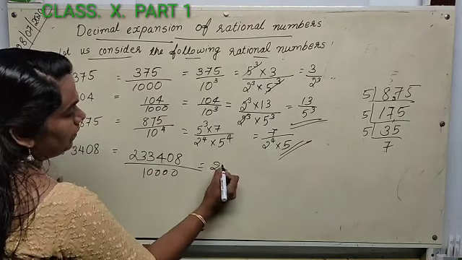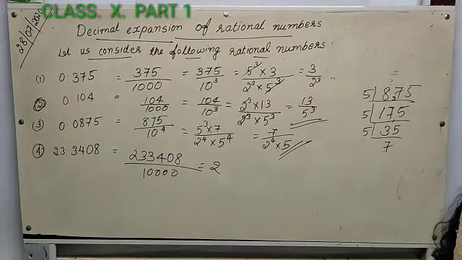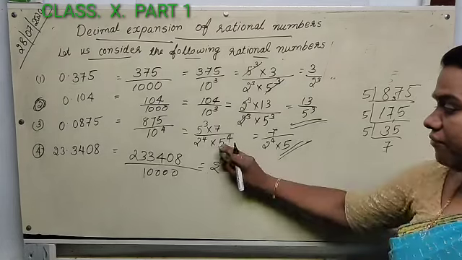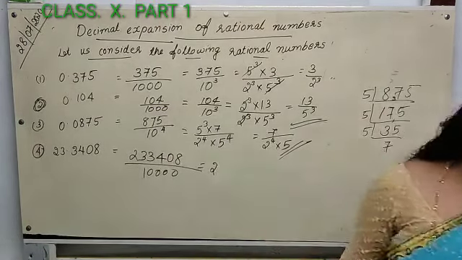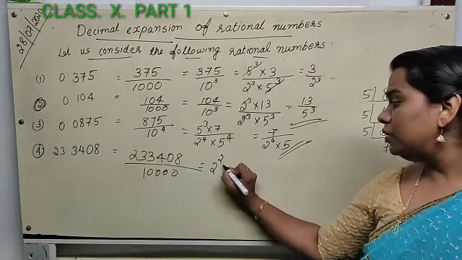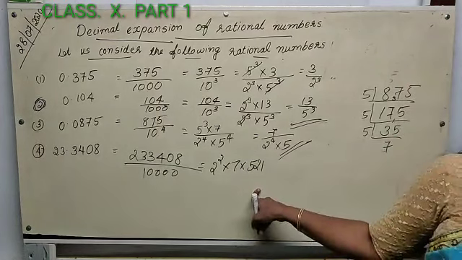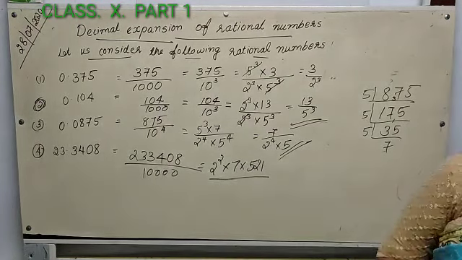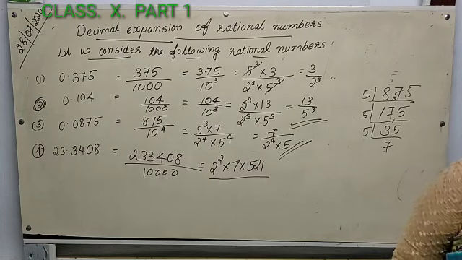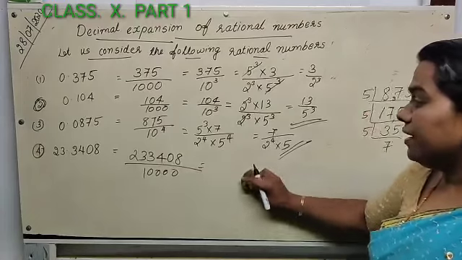Then you have to do the prime factorization. Please do the prime factorization of this number yourself. You will get 2 raised to 2 into 7 into 521. Actually it is a prime number. Sorry, we can do the prime factorization.